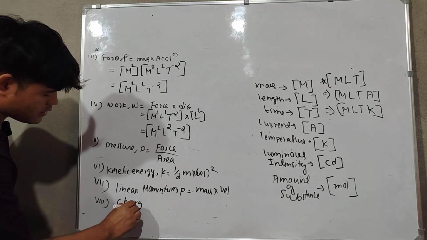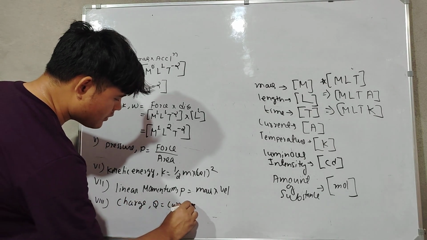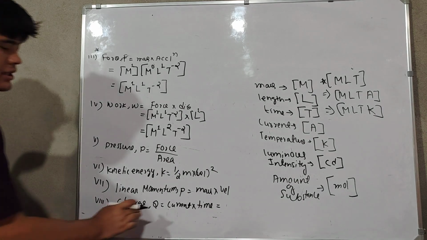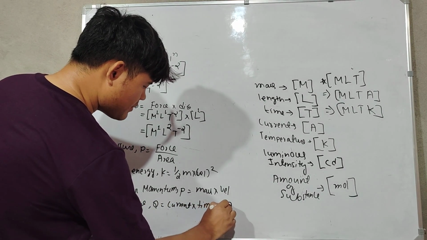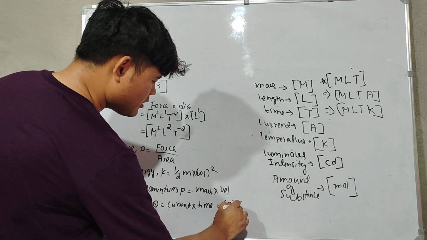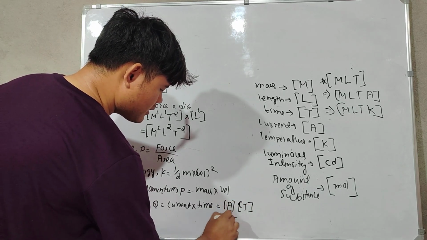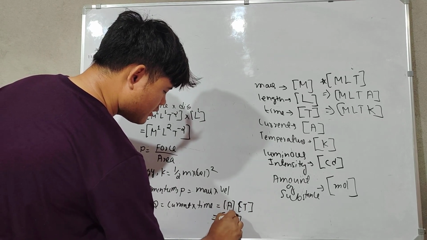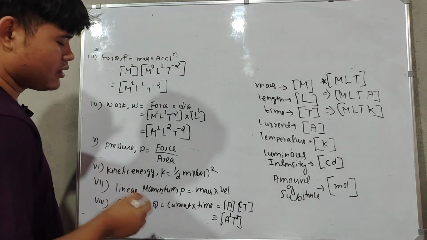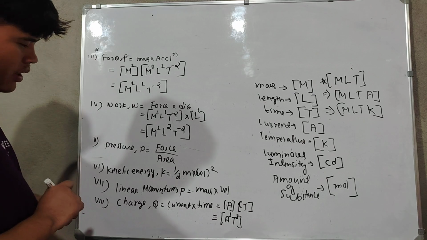charge. Charge Q is equal to current into time. Yeah, this one I'm going to do it for you. Q is equal to current into time. What is the unit of current? It is ampere. Current can be written as A. Time is T. So you can write it like this: A T. Okay, A1 T1. You can write it in the form of MLT, or you can leave it like this also. A to the power 1, T to the power 1.